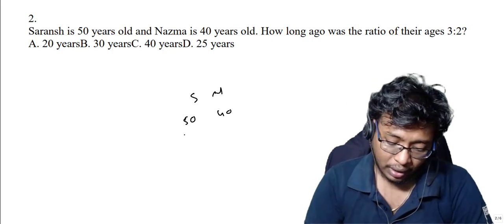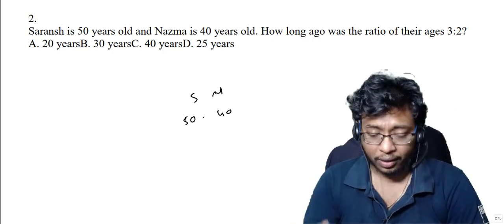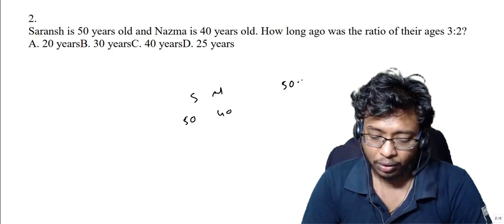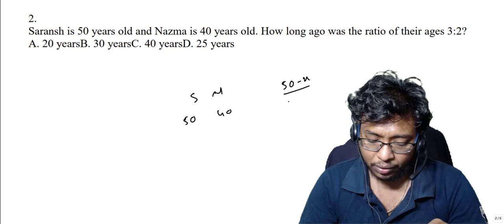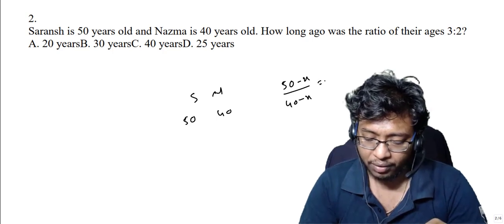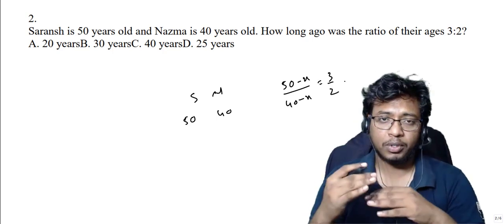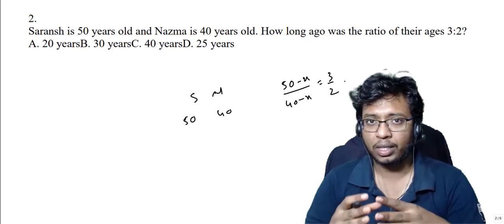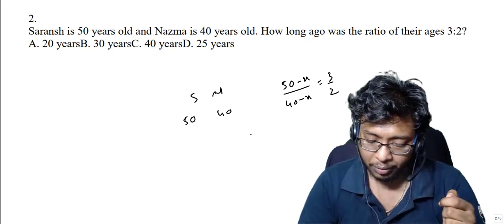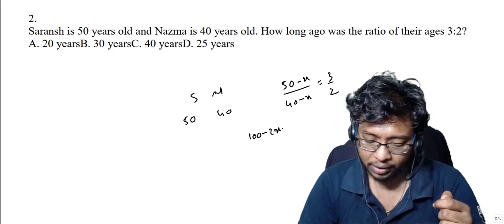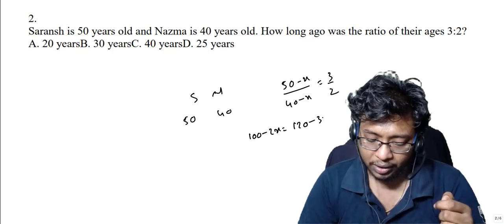Now see here, we have to go back. So 50 years right now minus X, since we are going back, over 40 minus X will be equal to 3:2. That means once they step backwards, their new ages will be in the ratio 3:2. That's what is given in the information. Now 100 minus 2X is equal to 120 minus 3X.